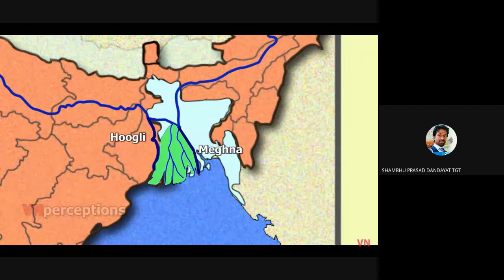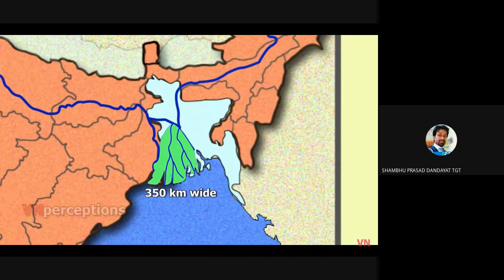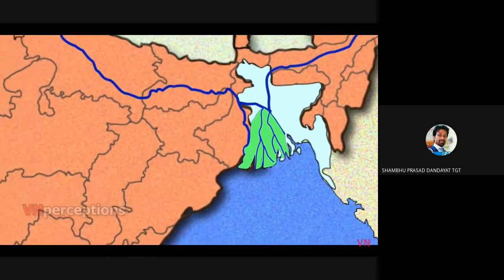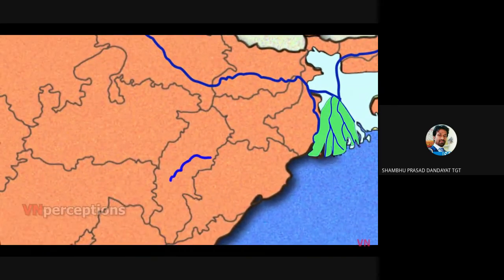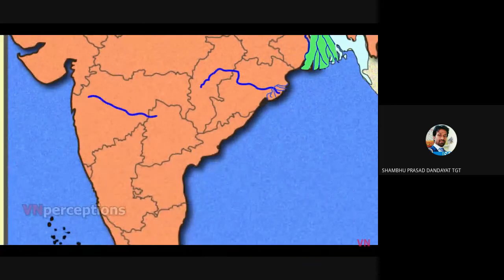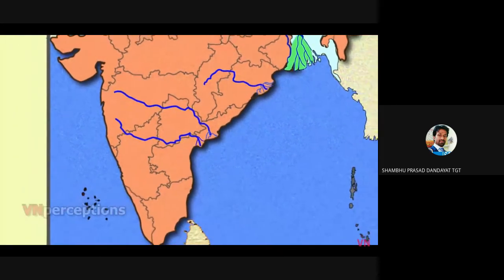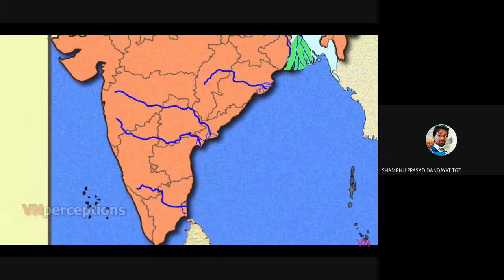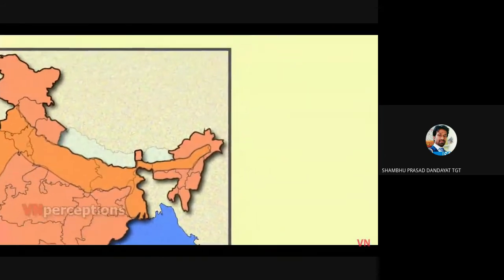It is approximately 350 kilometers wide at the Bay of Bengal. Deltas are also formed by rivers such as Mahanadi, Godavari, Krishna, and Kaveri. Let's come to the Eastern Plain.